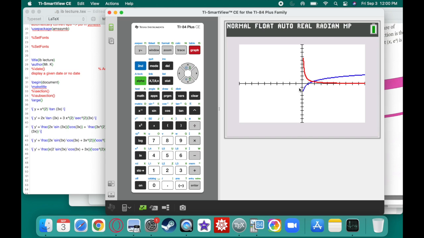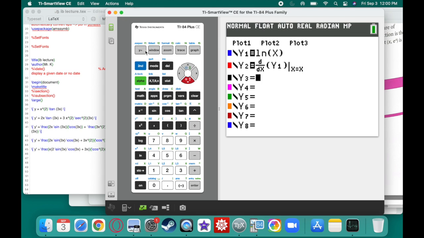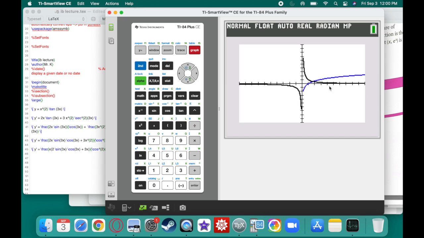That's interesting. Why does it do that? What is this graph? Well, it's actually a pretty commonly looked at graph. It's actually 1 over x. So if I hit 1 divided by x, I hit graph, and it's exactly the same thing. The only difference is we have to do the absolute value of 1 over x.